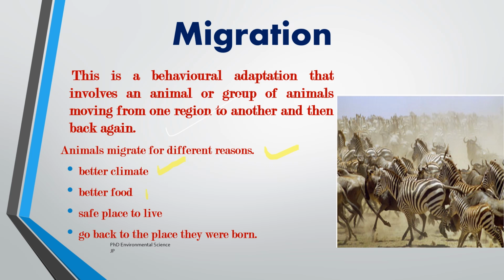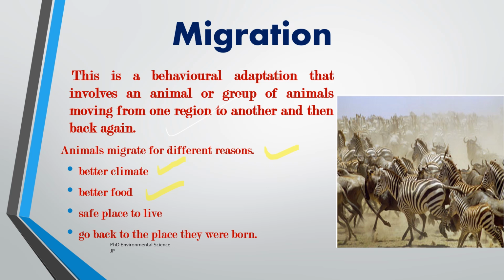Then better food availability. Migration often coincides with the search for food. Some herbivores migrate to access nutritious pastures that may be seasonally available in different regions, and predators may follow their prey during migrations, ensuring access to food resources as well.